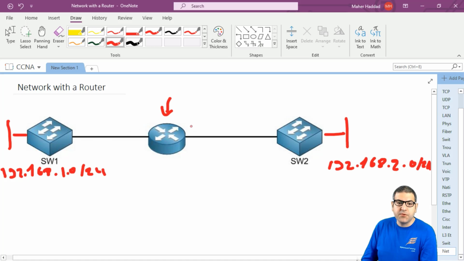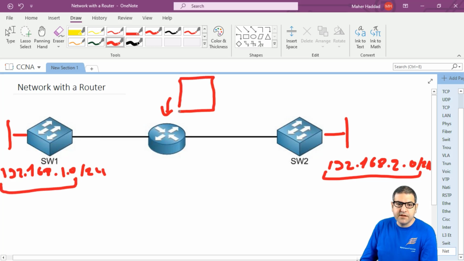So now what's going to happen is that this router over here, because it's directly connected to switch 2 and to switch 1, knows about those two networks. The router knows them, and puts them in something we call the routing table. Think of the routing table like the MAC address table on the switch, but this is based on the IP address. You can see we have IPs here and not MAC addresses. And it will say that 192.168.2.0 is connected to this port, and 192.168.1.0 is connected to this port.